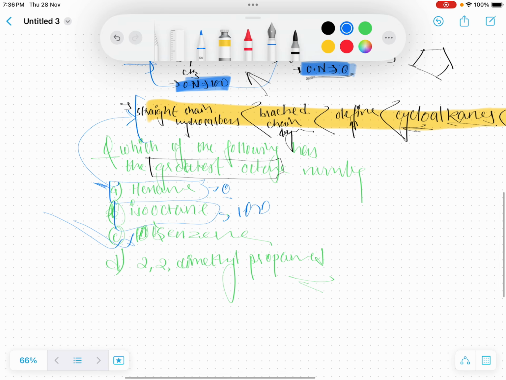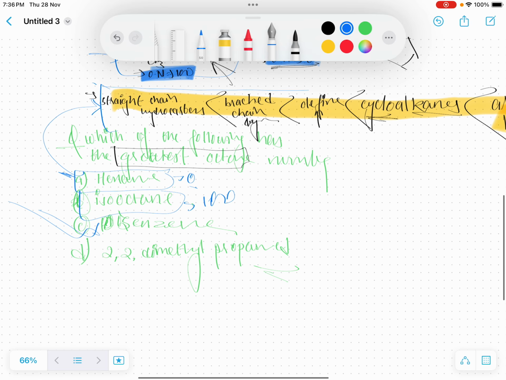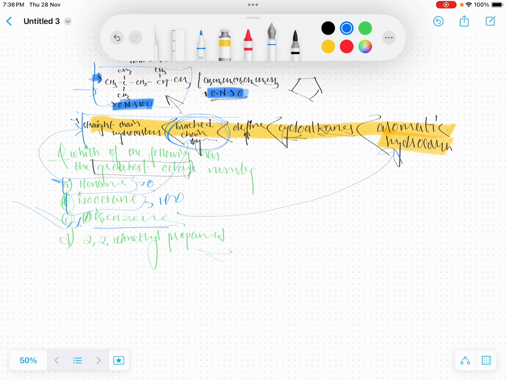But in the priority list, isooctane comes in the branched chain hydrocarbons. Benzene is an aromatic hydrocarbon, and aromatic hydrocarbons have the greatest octane number. 2,2-dimethylpropane is also a branched chain hydrocarbon. So by knowing which compound type a molecule is, whether cycloalkane or olefin, you can easily know its octane number.